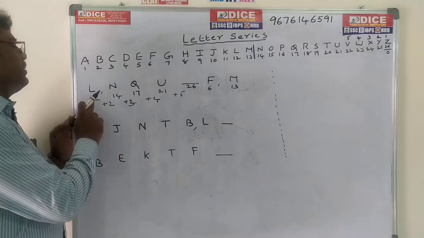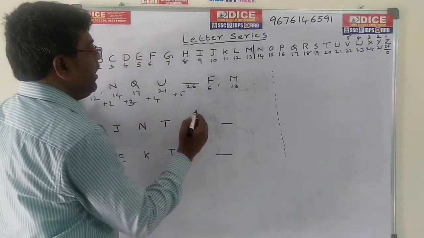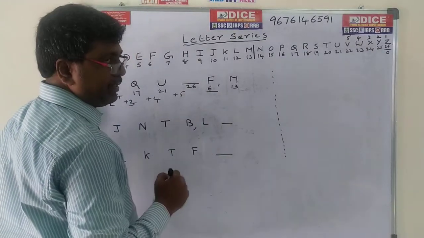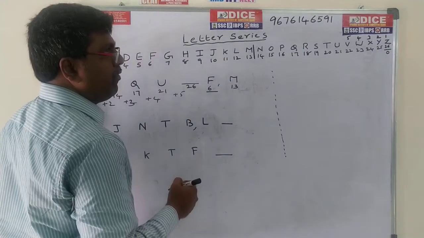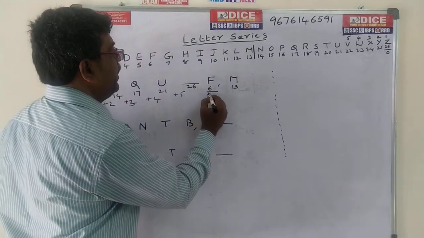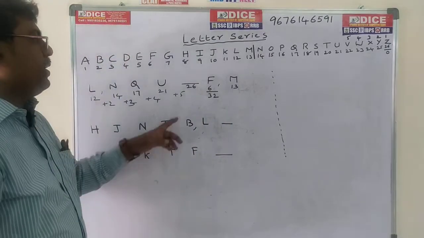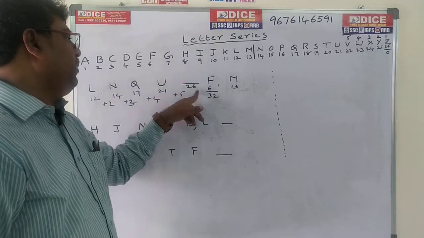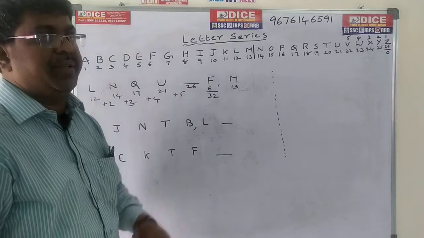Here the numbers are 12, 14, 17, 21, 26. F is 6. We can write F as 6 or 6 plus 26, since we have totally 26 alphabets. 26 plus 6 is nothing but 32. We can write F as 6 or 32. Now check out the difference here: it is plus 5. 32 minus 26 is 6.